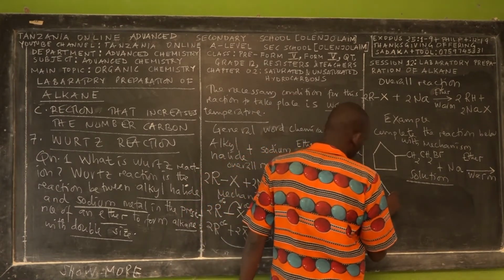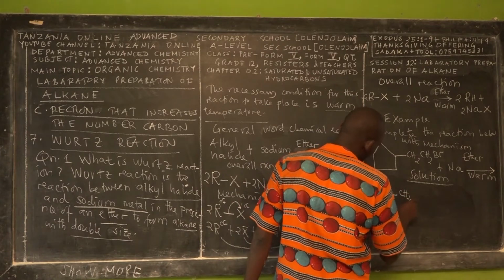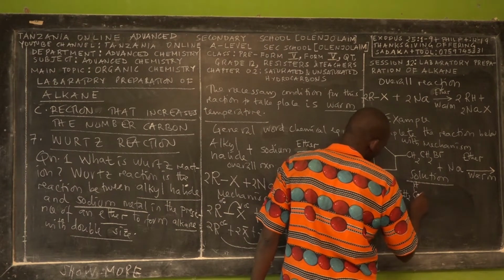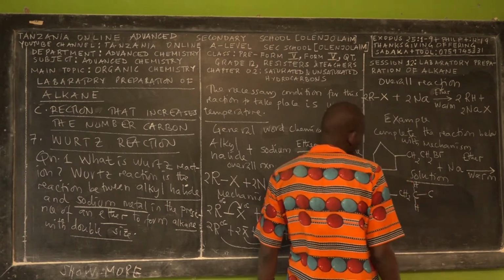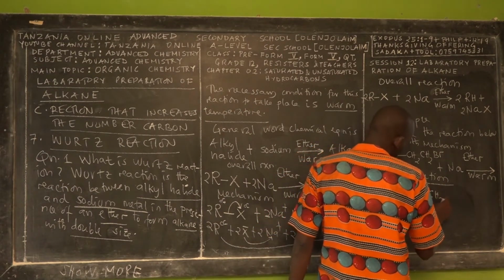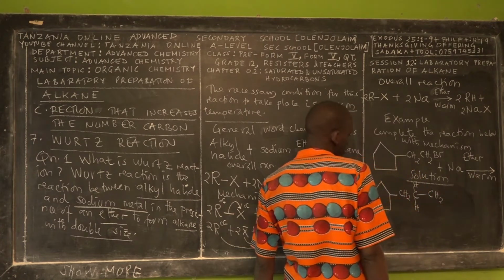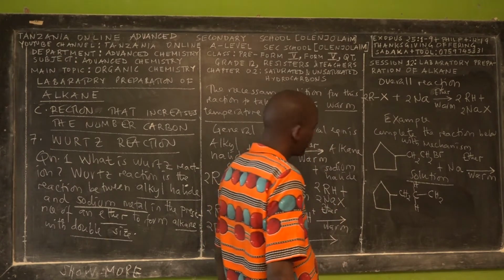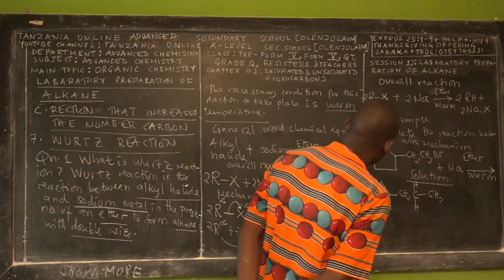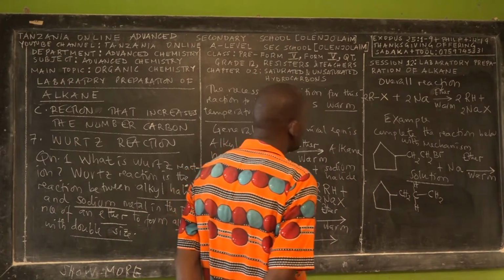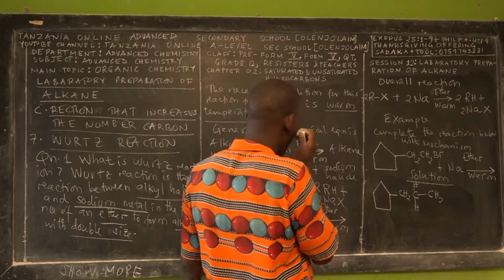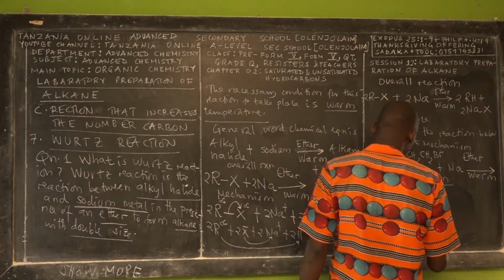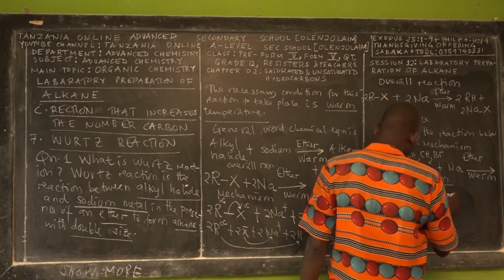With this one we say CH2, then CH, then carbon, CH2. Wait a moment. This is CH2, then this is CH2.